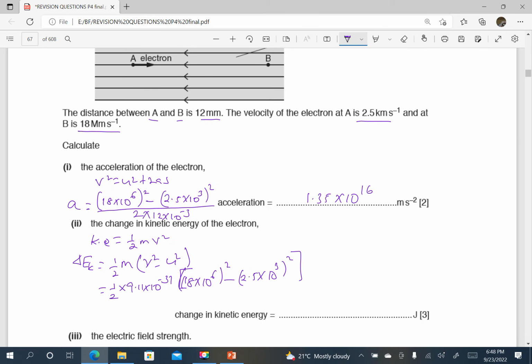Do not write that the change in kinetic energy is equal to a half m into v minus u, squared. This is wrong mathematics. Do not be tempted to do such mathematics.